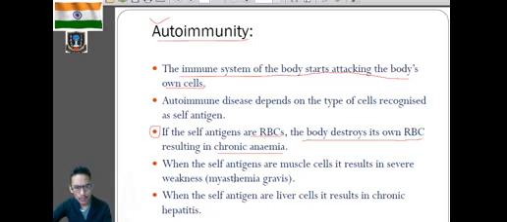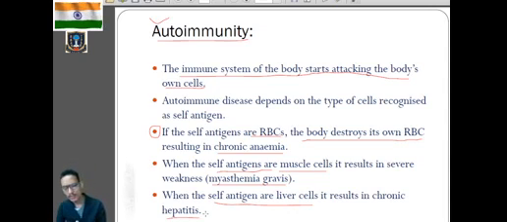If the body immunity recognizes the muscle cells as the self-antigen, then it will lead to the disorder known as myasthenia gravis. Clear? If the self-antigen is recognized as the liver cell, then it will lead to chronic hepatitis. So you can see that depending on the type of cells being recognized as the self-antigen, we have got different types of autoimmune diseases.